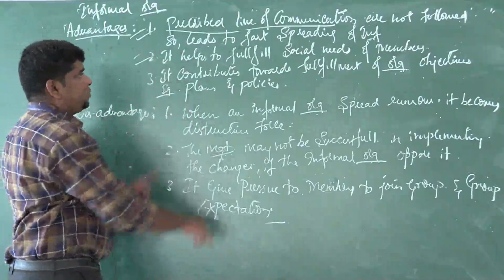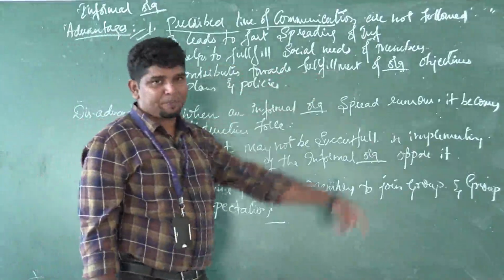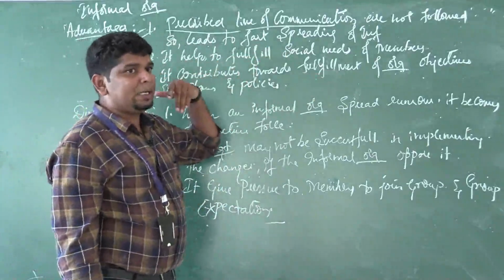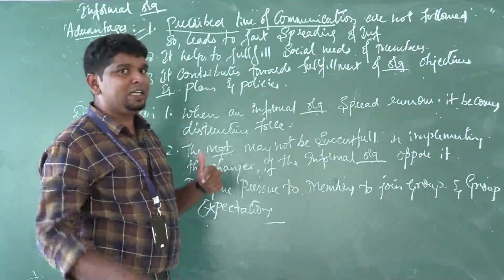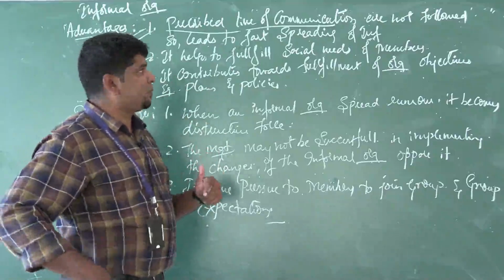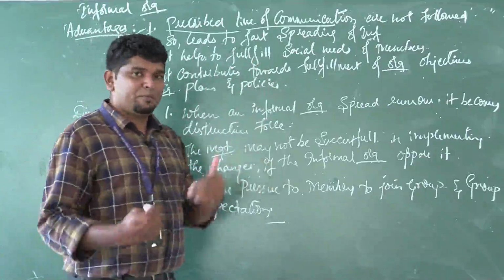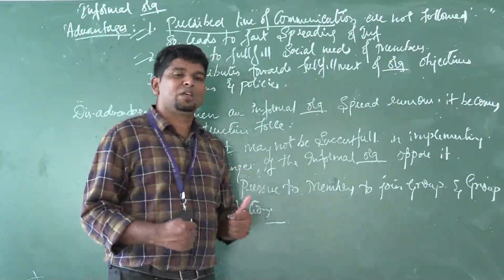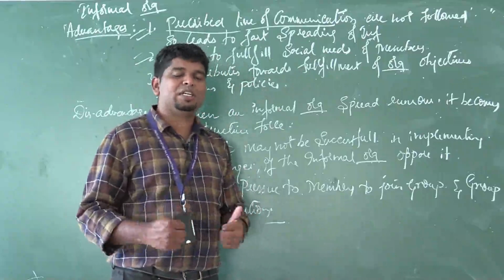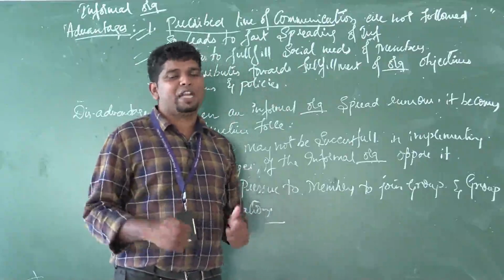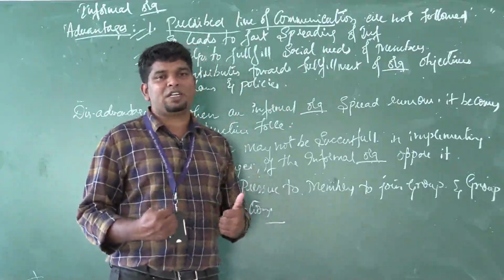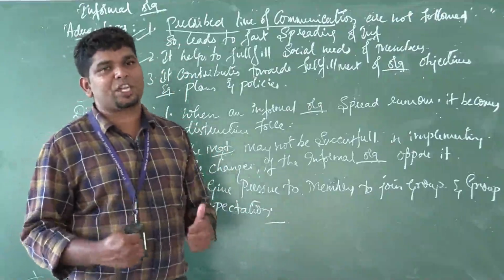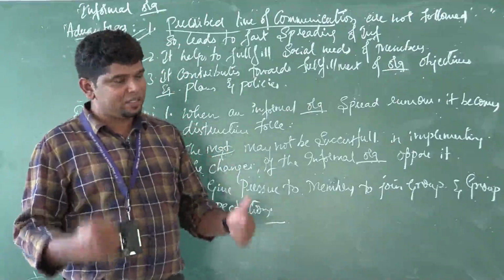Next one, it helps to fulfill the social needs of the members. Okay, what are the social needs? I think you have studied it, but it is not coming to you still. So in the upcoming chapters we will cover social needs. First, what do we need? We need a house, we need shelter, water, food, like this. Next, we want social needs. Okay, we want some job security, love, affection, like this.